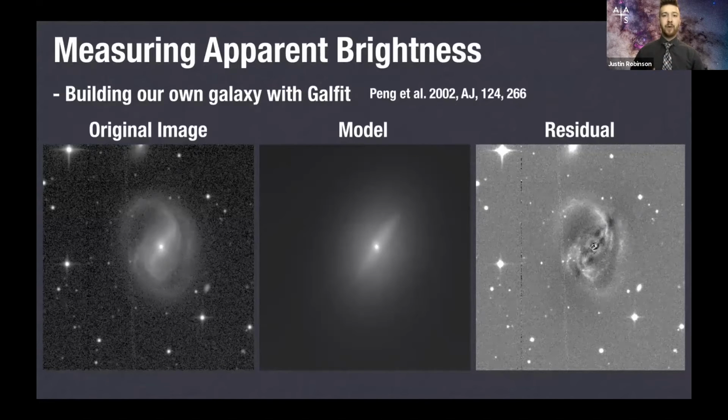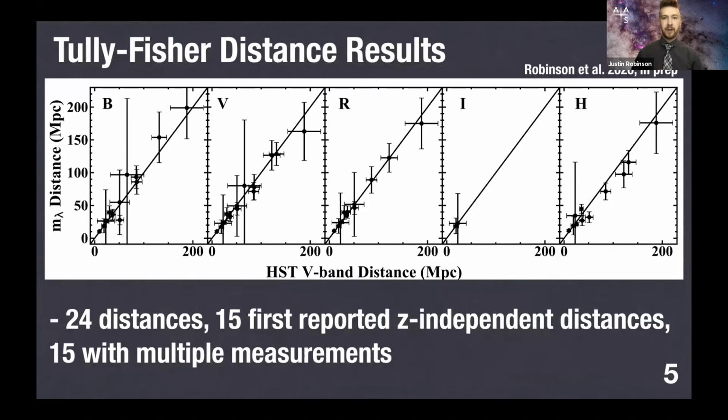And we've been able to do this with all of our targets, which means that we have 24 Tully-Fisher distance results, 15 of which are the first redshift independent distances that are in the literature. And for 15 of these, we're able to make multiple distance measurements, which is what this plot is showing here. For all of our targets, we have HST V-band images. And then for 15 of these, we have additional ground-based observations in B, V, R, I, and H bands. And that's what this plot is showing here. We compared the HST-based distances on the x-axis and then the ground-based observations on the y-axis.